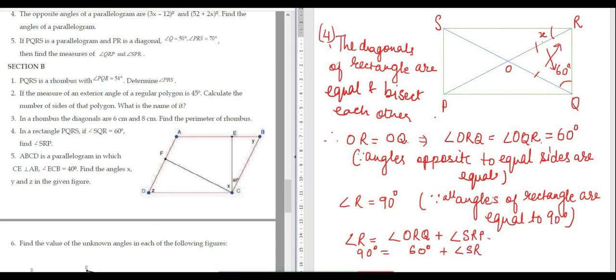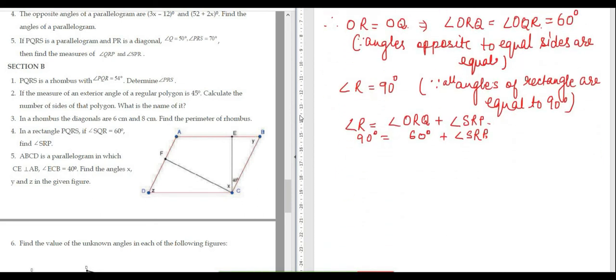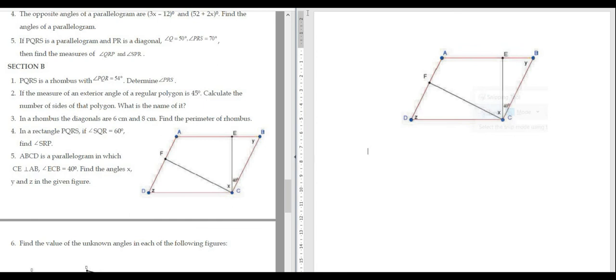SRP. Okay, so now SRP is how much? Angle SRP will be how much? 30 degrees. Angle SRP is equal to 90 degrees minus 60 degrees. This is equal to 30 degrees. Clear? So question number 5.